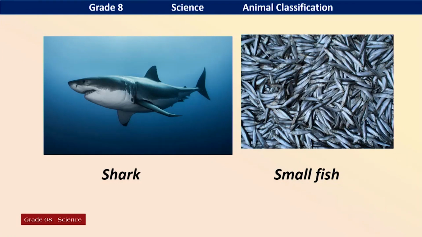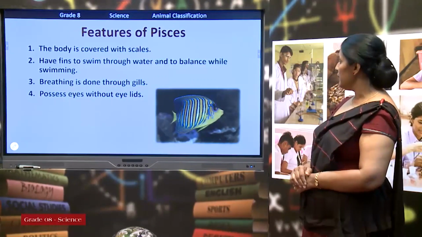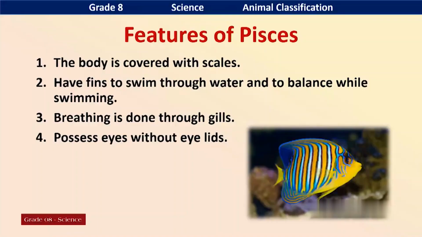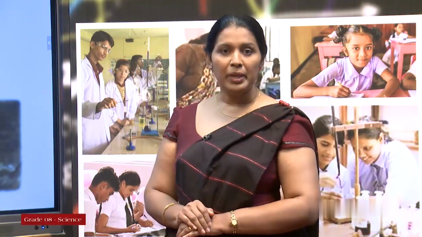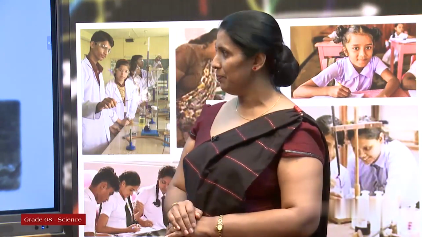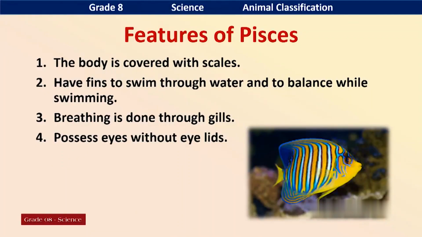Yes, what are the common features of Pisces? The body is covered with scales. You can see different colored scales. That is for beauty as well as for protection. These scales are a little bit hard. Therefore, scales give them mechanical protection. They have fins. They have different types of fins for locomotion.